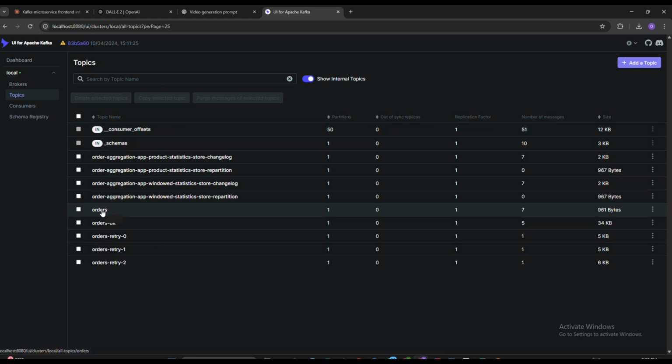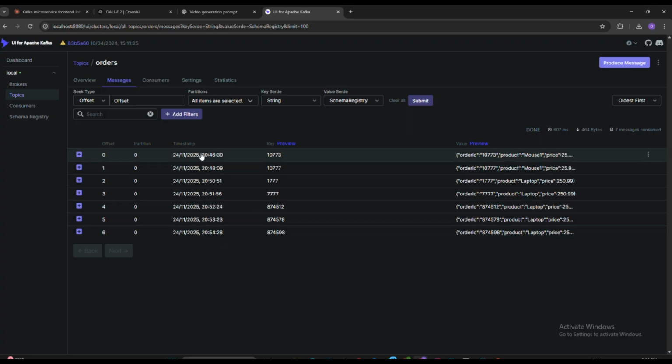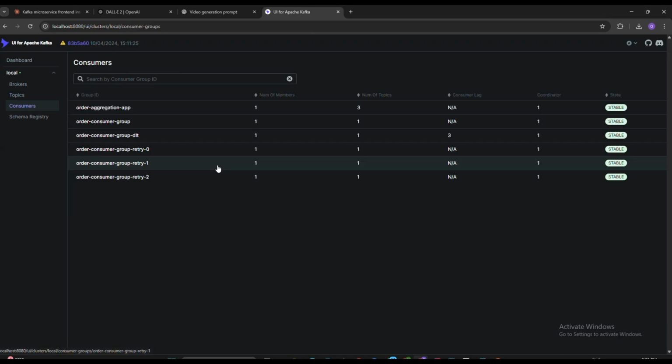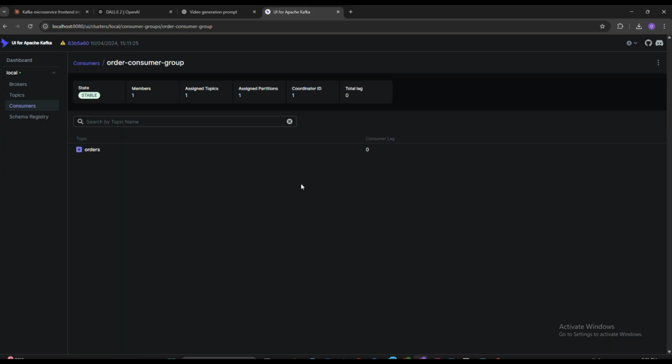This is the Kafka UI, and it shows the messages we published as orders. This is a consumer group, and it listens to the orders topic.